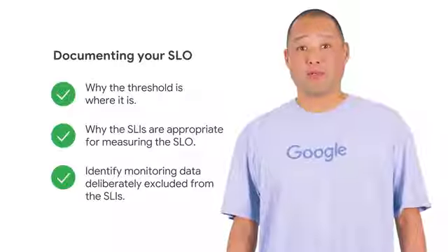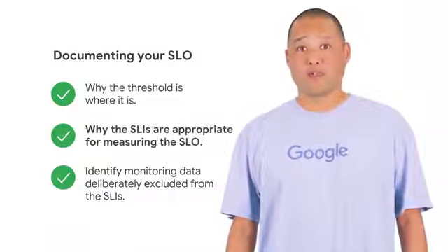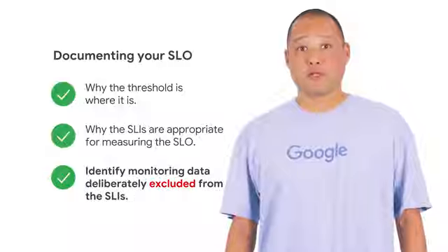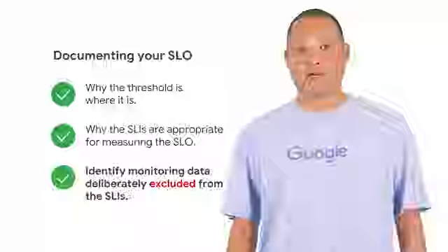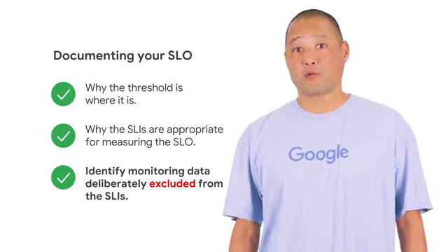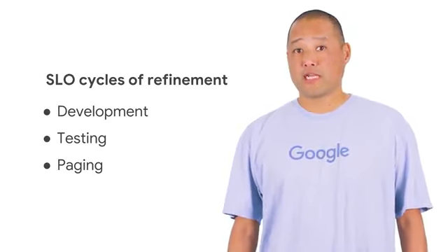We recommend your documentation includes some justification for why the threshold is where it is, why the SLIs are appropriate for measuring the SLO, any monitoring data deliberately included or excluded from the SLIs, for example, not counting HTTP 503s as errors because they were retried by the load balancer. Also, it's important for your SLOs to have owners, people who are responsible for maintaining the documentation and ensuring the SLO stays meaningful and accurate.